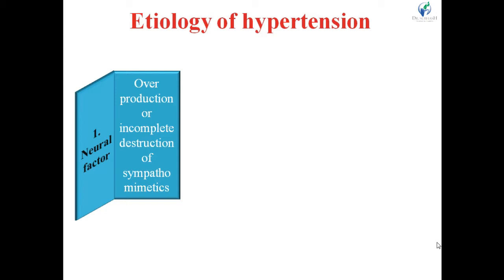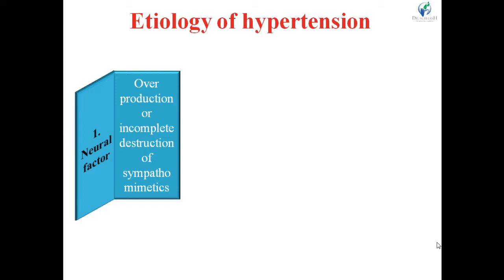Now, there are again different causes by which the concentration of sympathomimetics increases. Here it is written: overproduction. Because of any reason, overproduction of sympathomimetics increases the blood concentration of that compound, and or incomplete destruction.